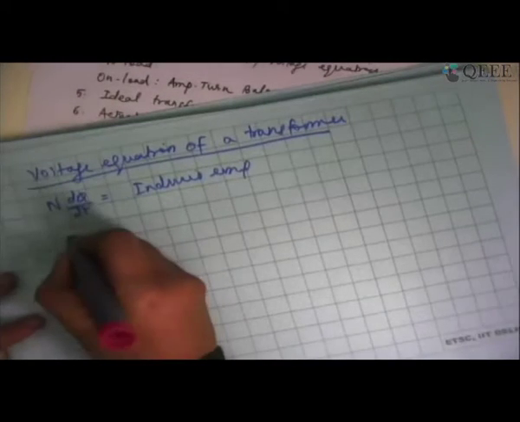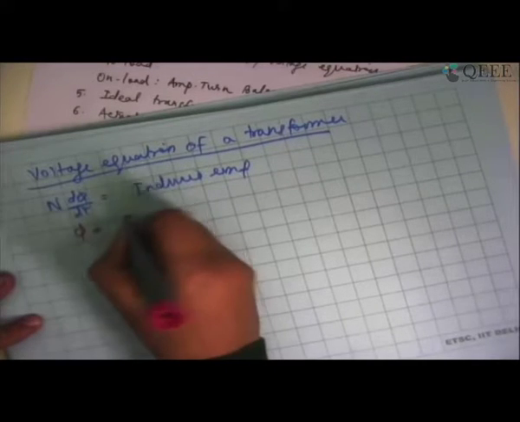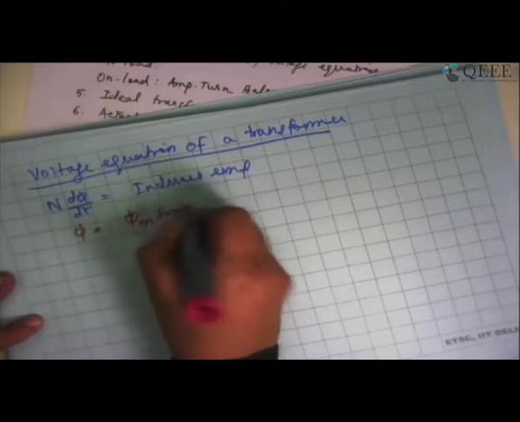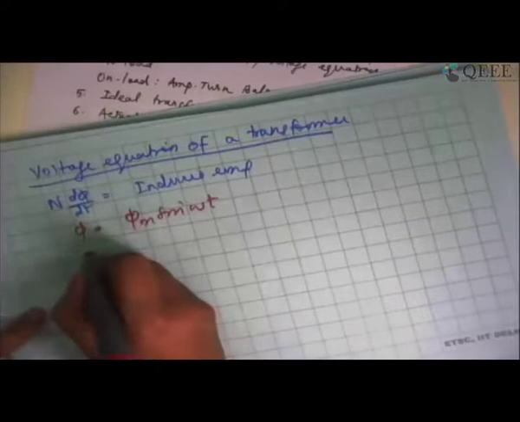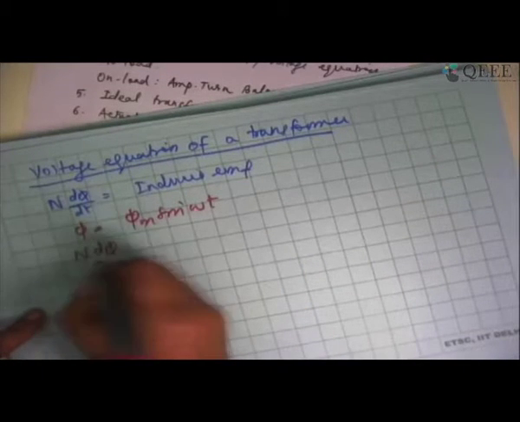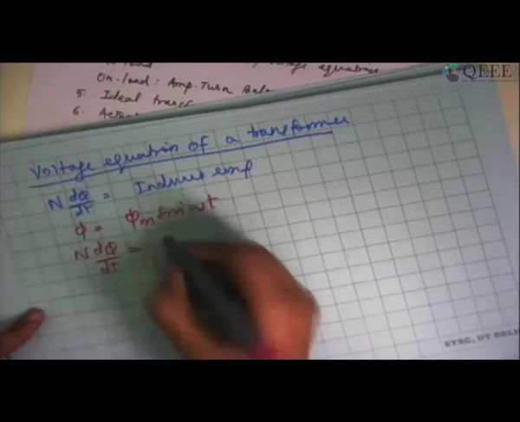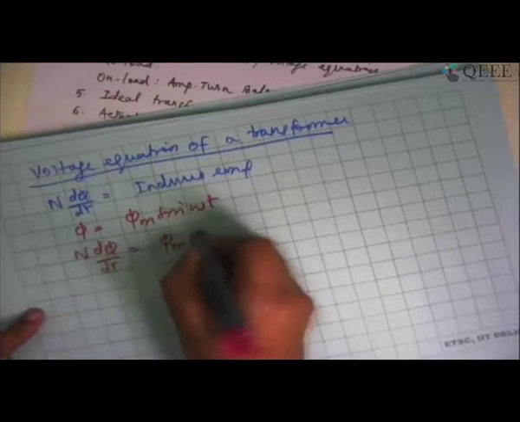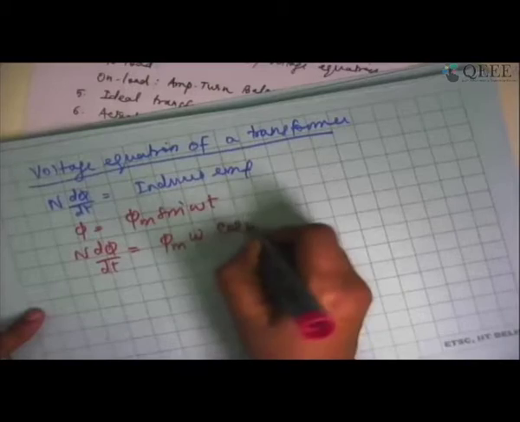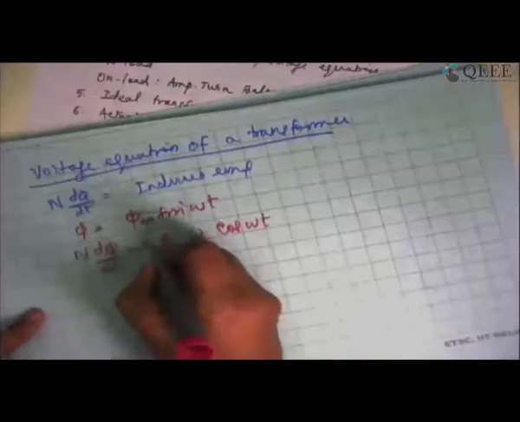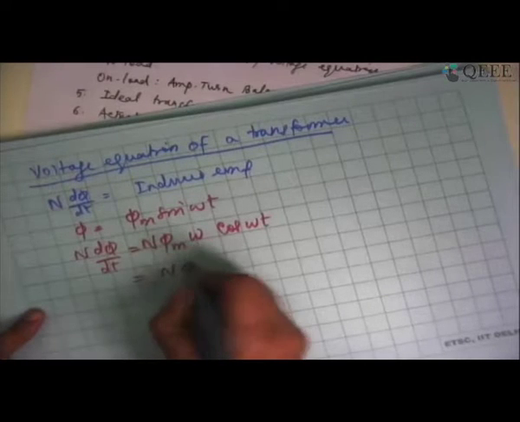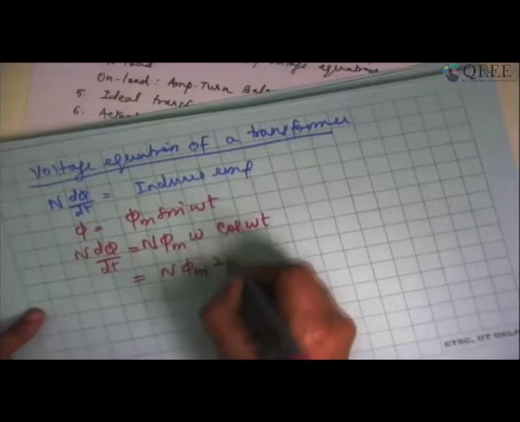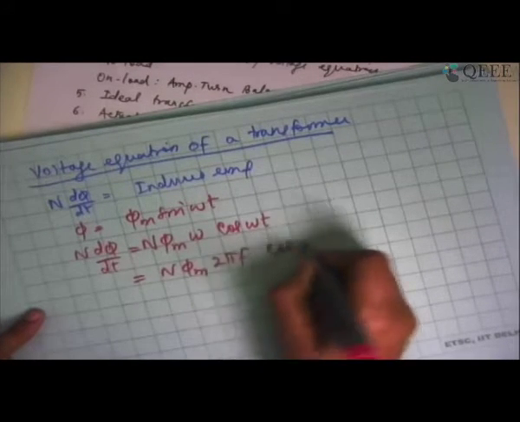Because this is equal to induced EMF, I can say if the flux is sinusoidal in nature, because we are actually pumping in a sinusoidal current, I can say N d phi by dt is equal to phi m omega cosine omega t multiplied by the number of turns. Now I can write this as N phi m 2 pi f cosine omega t.